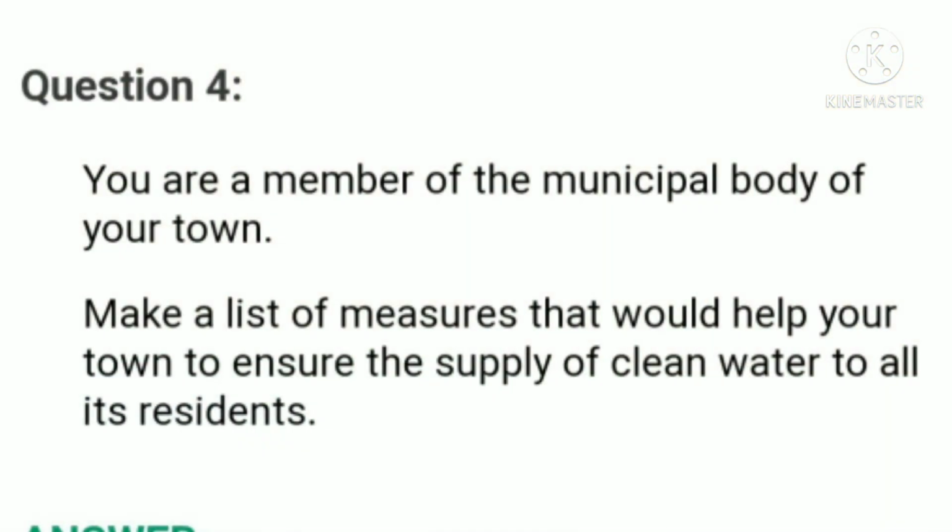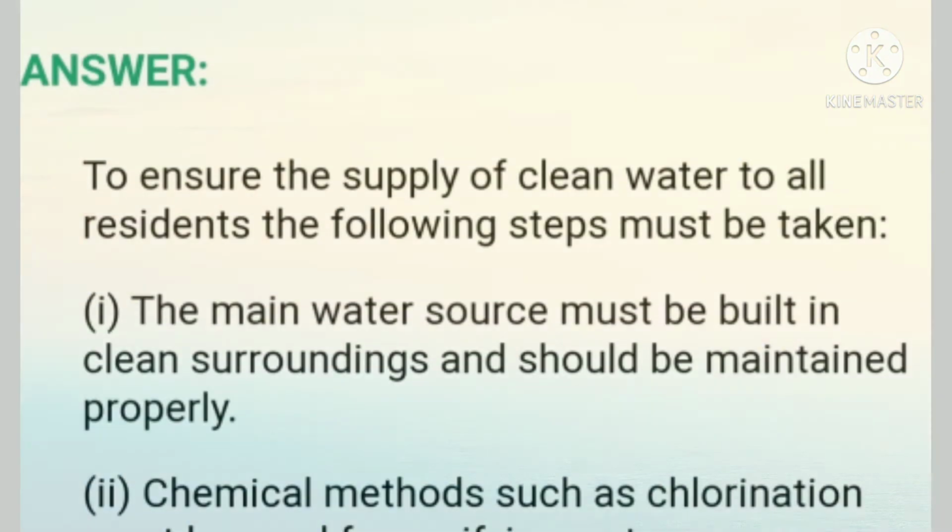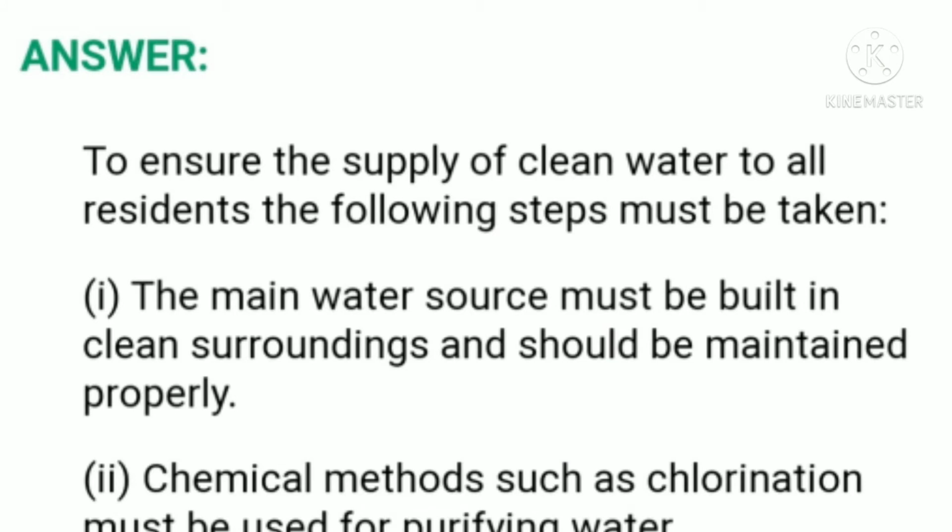Question 4. You are a member of the municipal body of your town. Make a list of measures that would help your town to ensure the supply of clean water to all its residents. Answer. To ensure the supply of clean water to all residents, the following steps must be taken.